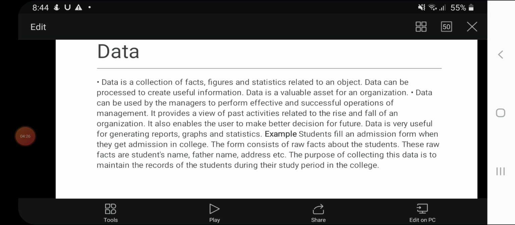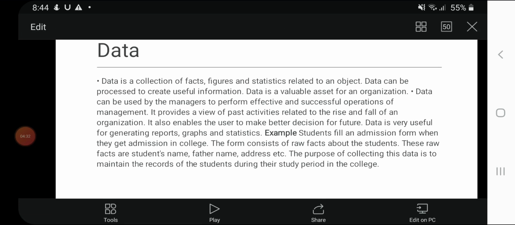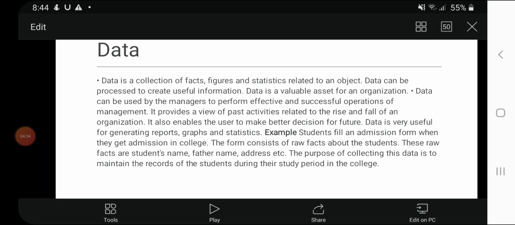The next example I am discussing is that the government collects the data of all citizens of the country during the census. This data is stored permanently and is used for different purposes at different times.